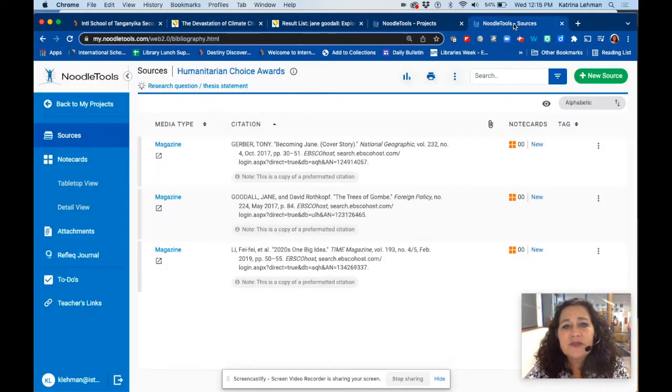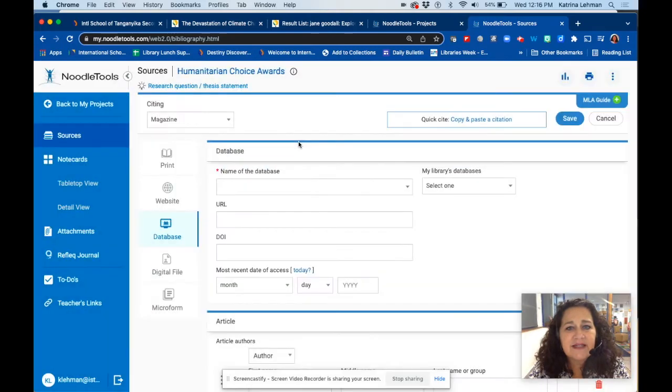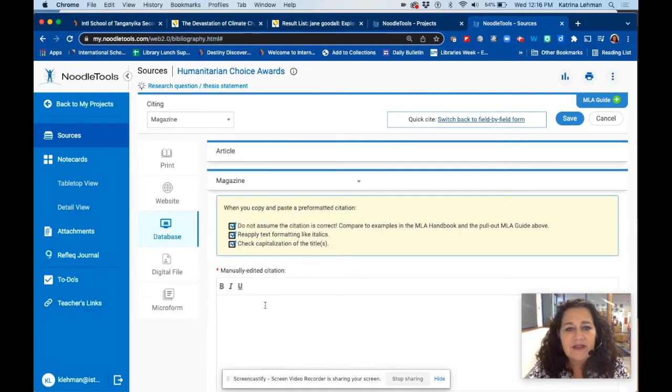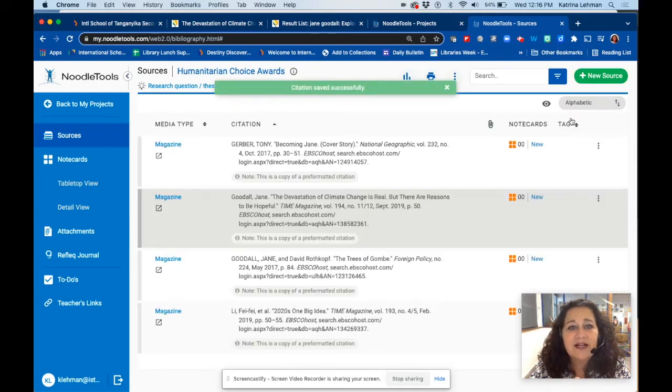and then open up your Noodle Tools, new source, database, magazine, and then this is the part that's really important. Copy and paste a citation. And then right down here where it says manually edited citation, you paste it. Make sure you review what's here in the yellow pink box and click save. And voila, here are all of my really great resources that I got from EBSCO Host on Jane Goodall. The great thing is I can print my works cited, I can export it, and that's all I have to do. I don't have to manually create a works cited.